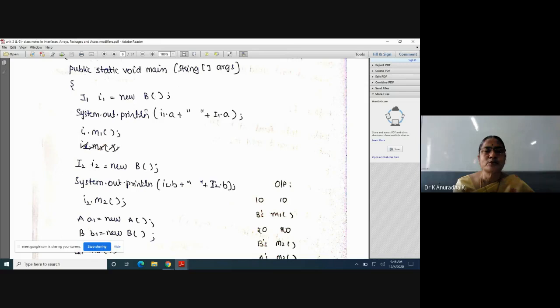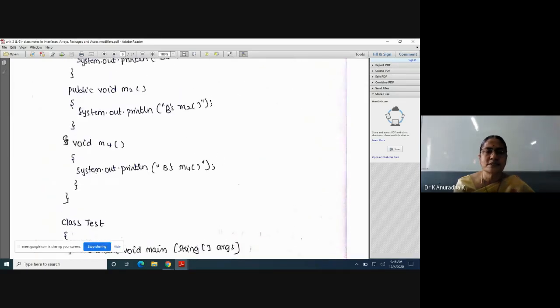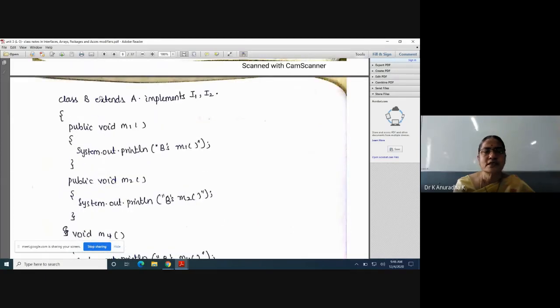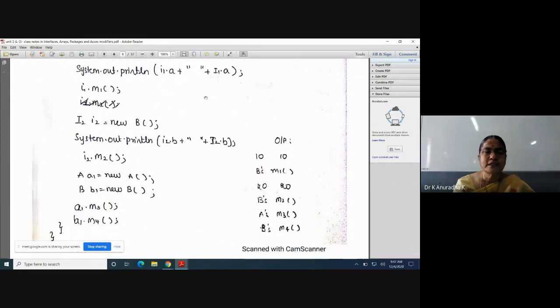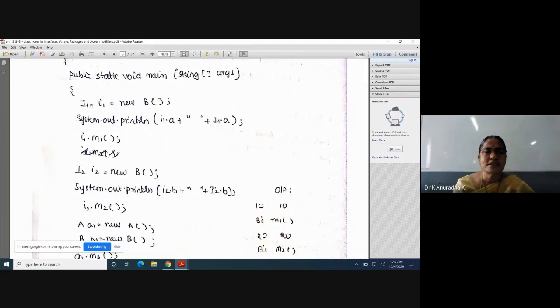Why am I assigning new B to both I1 and I2 reference variables? If you see this syntax, class B implements I1, I2. That's why the B class object can be assigned to this interface I1 reference variable, and the B class object can also be assigned to this interface I2 reference variable. Understand this: B implements both I1 and I2, so the B class object is assigned to interface I1's reference variable and also interface I2's reference variable.